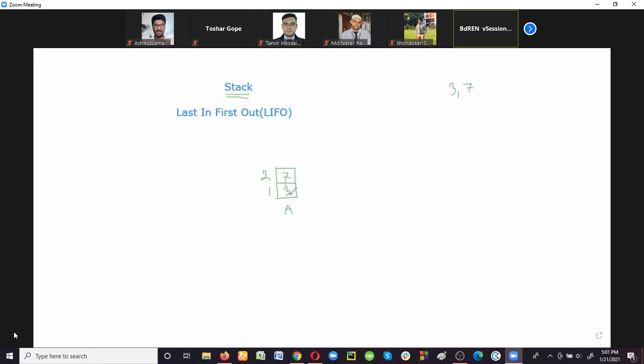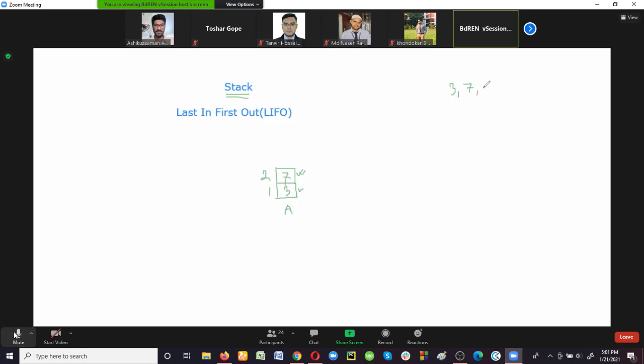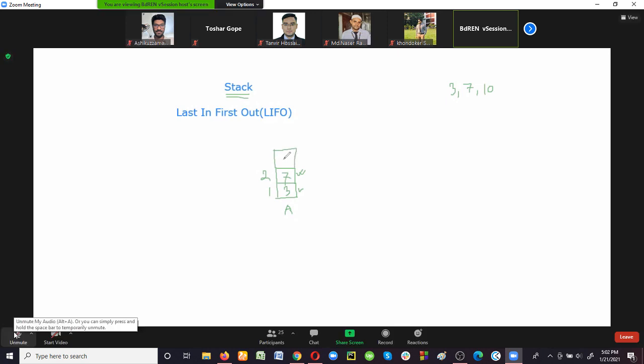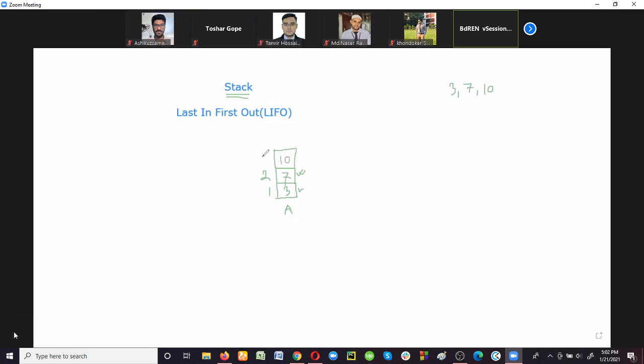When we have two data items, 3 and 7, now this is the top of the stack, and we need to know the location of top, because whenever a new data item is inserted, or if we want to delete any data from the stack, we always have to delete it or insert it at the top of the stack. The first data item was 3, and the second data item is 7. Suppose we have another data item, 10. Now we can insert it at the top, right? But now the top value has changed. After inserting a new data item, the top value is 3. That means this is our topmost data element.